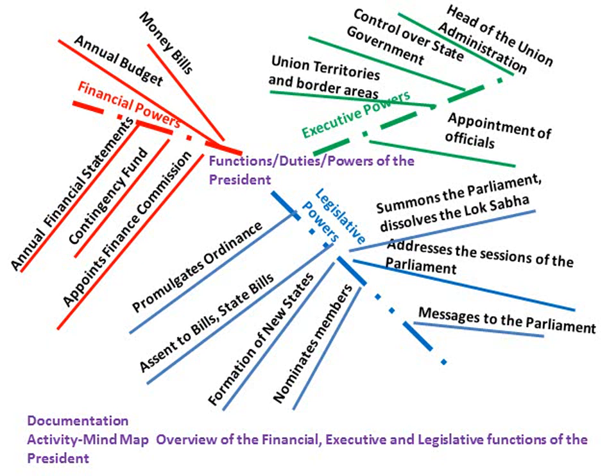Next, he has control over the state government. Now, in case a state emergency has been declared, that means President's rule has been imposed. In such a scenario, the union government has control over the states. And finally, when we are looking at his executive powers, the union territories and border areas are also the responsibility of the President. That means the administration of those union territories and the bordering areas is also the responsibility of the President.